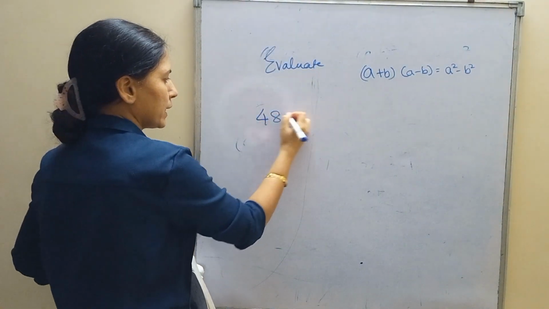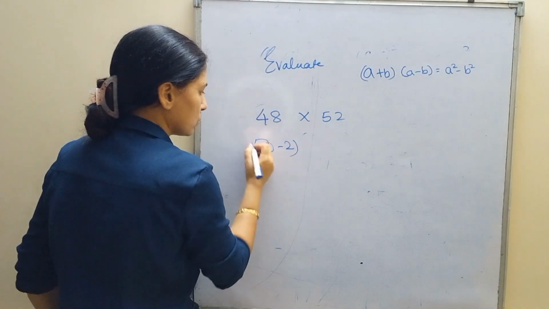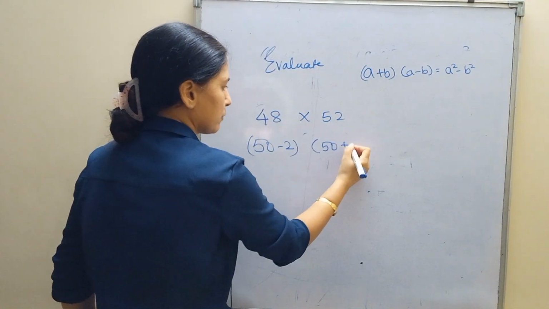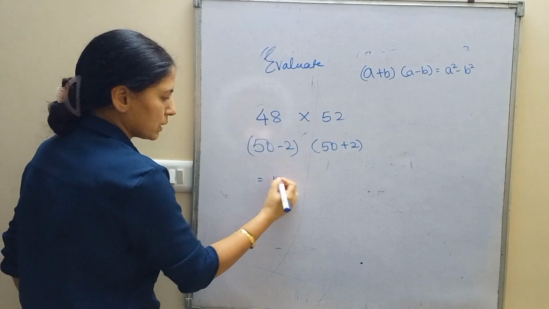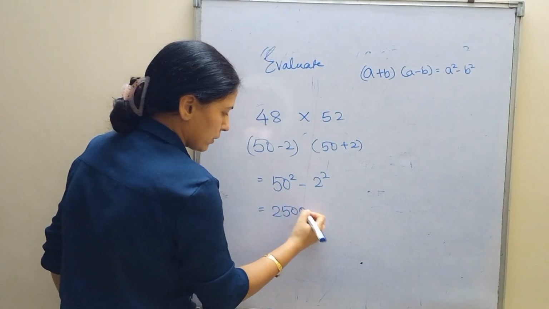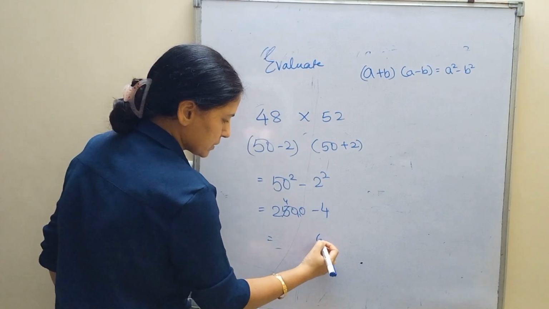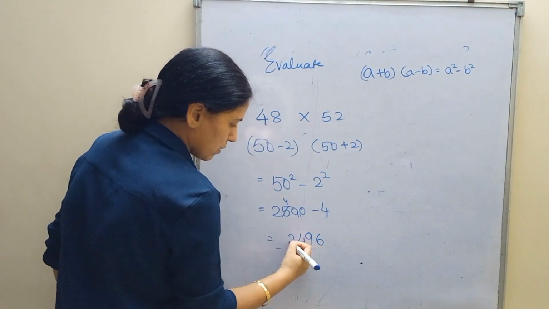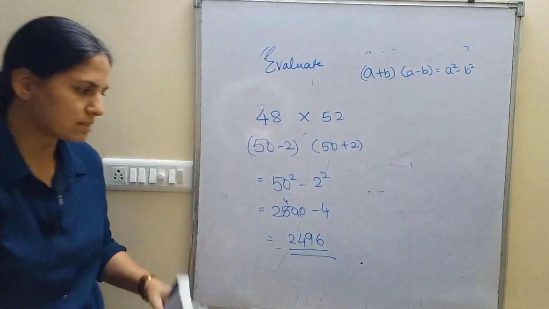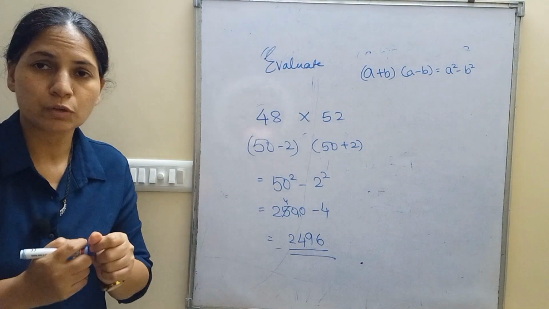students, 48 into 52. 48 is nothing but 50 minus 2. 52 is nothing but 50 plus 2. So this becomes a square minus b square. 2500 minus 4. This 4, 10. 6, 2496 is my answer. So my dear students, this was it for today.